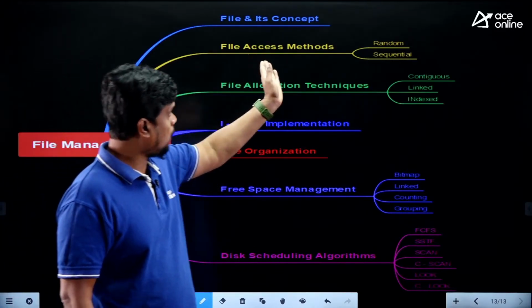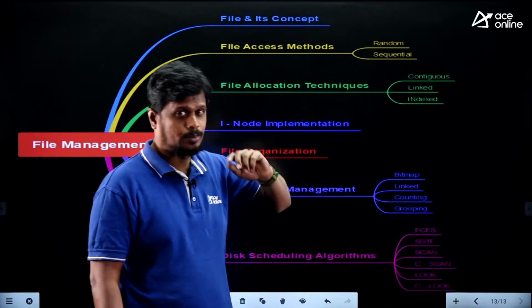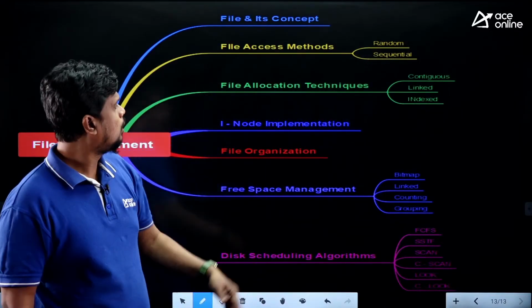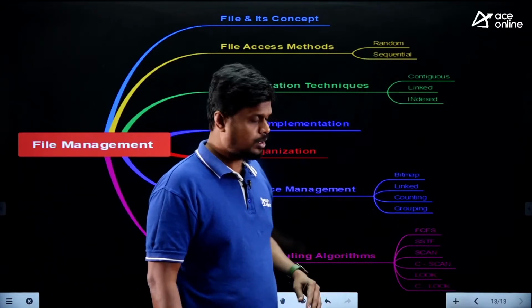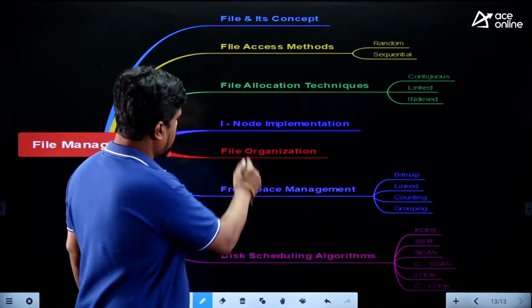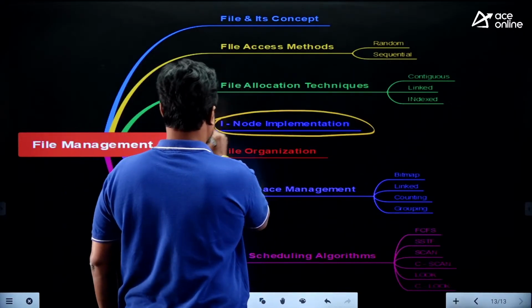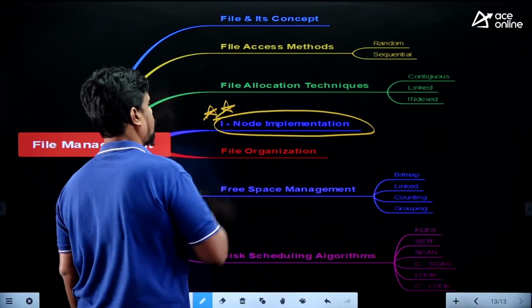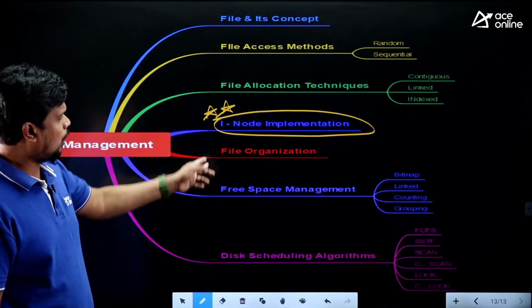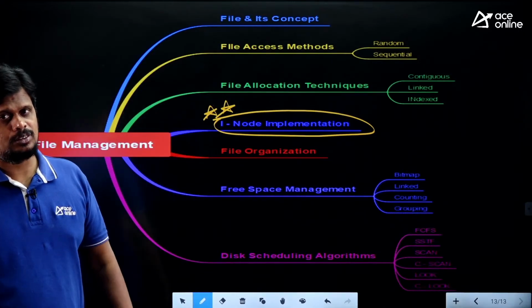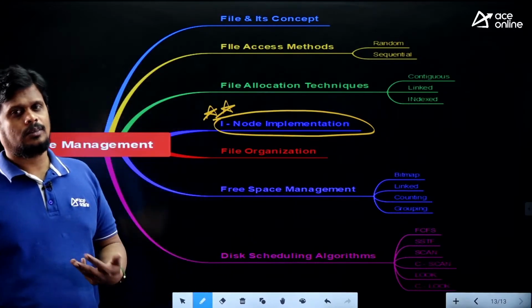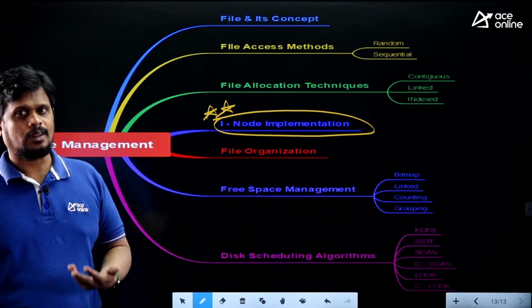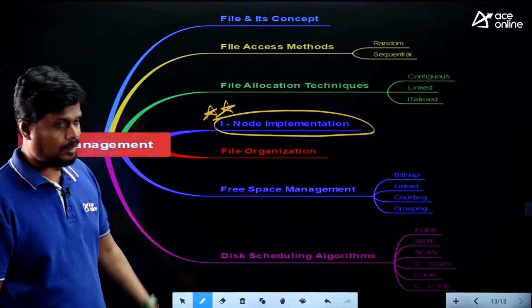And file access methods, like the random access method and the sequential access method. Next, file allocation techniques: contiguous, linked and indexed. Next, inode implementation. This is the most important. I can say this is an expected question from these file systems. And file organization, which means single directory, multi-level directory, and directed acyclic graph. These things we can cover under this file organization.